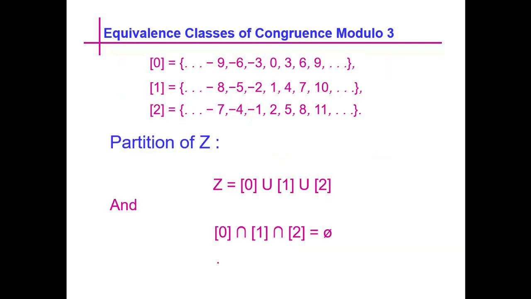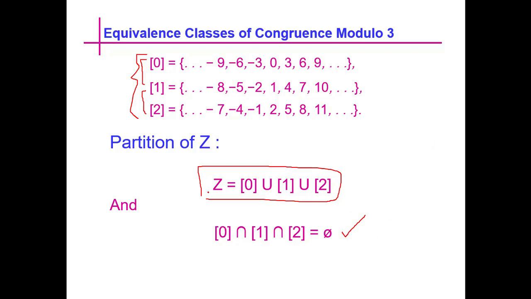Now we see here we have only these 3 distinct equivalence classes, and after combining these classes or taking the union, we see that we get the whole set of integers. We can also check that when we take the intersection of any two of them, we will get the empty result.